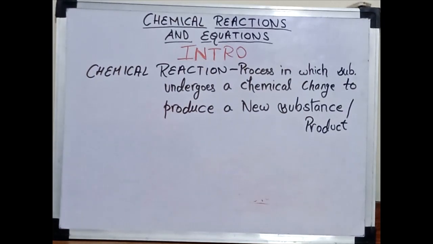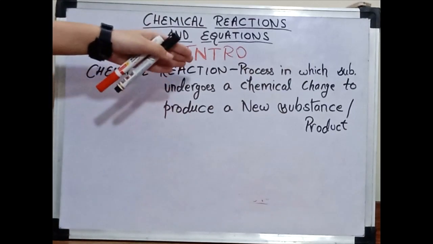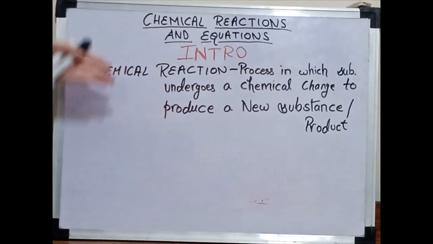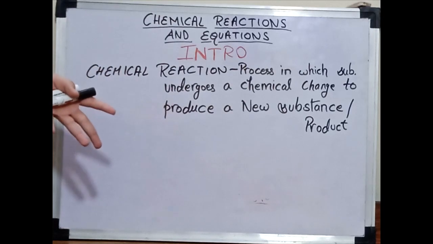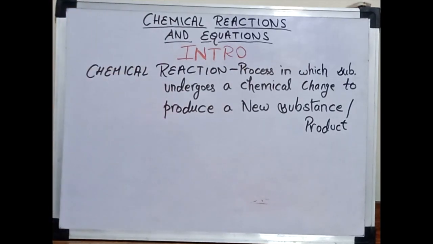Chemical reaction is a process in which a substance undergoes a chemical change to produce a new substance or product. This is the definition. You must learn it because it can come as a one marker to define chemical reaction.